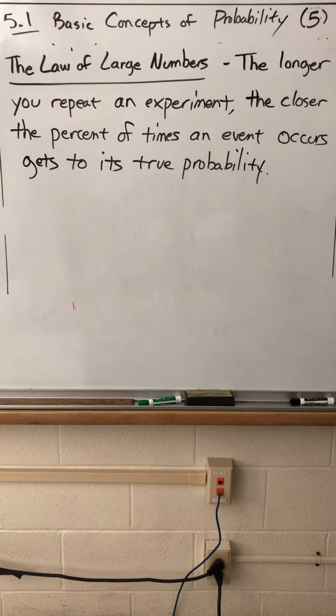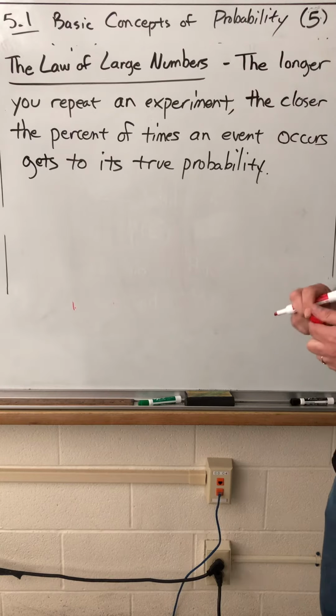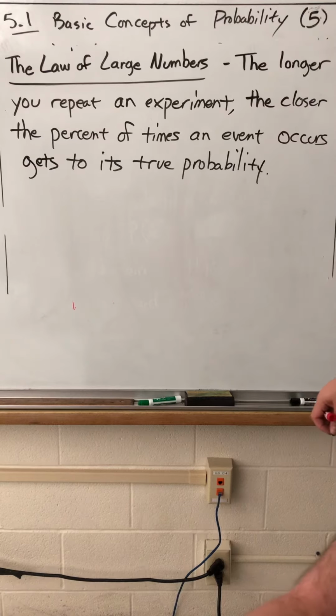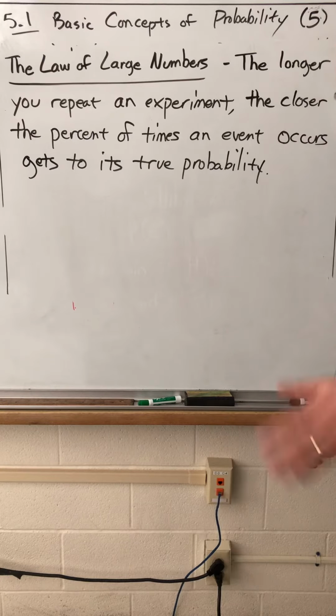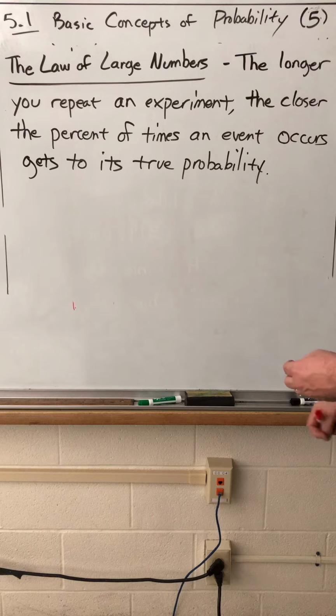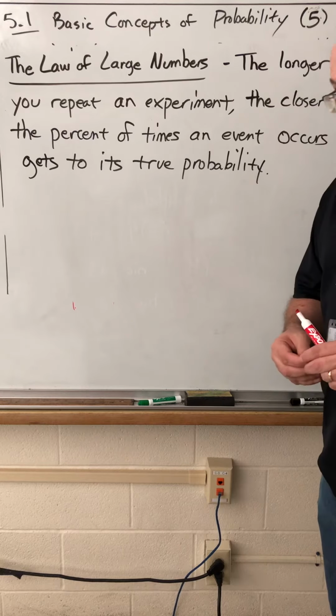A probability doesn't describe what's going to happen exactly within a short time frame. It describes what's going to happen over the course of time. The law of large numbers says the longer you repeat an experiment, the closer the percent of times an event occurs gets to its probability. Well, what does that mean in terms of flipping a coin? That means if we were to keep track of flipping a coin repeatedly, at some points in time, the fraction of heads may or may not be 1/2. But if we repeat the experiment over and over, that probability is going to get closer and closer to 1/2.